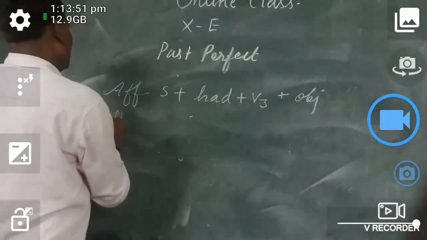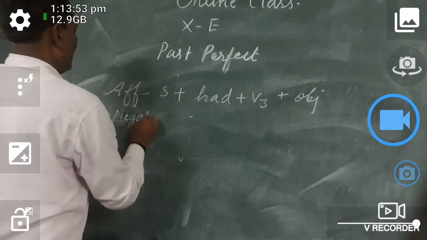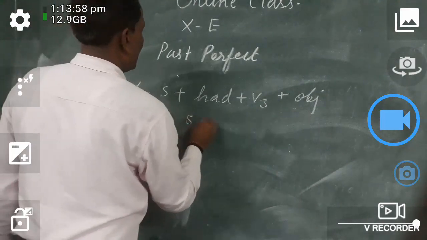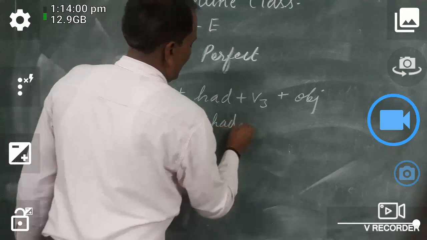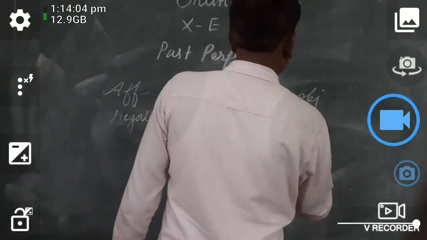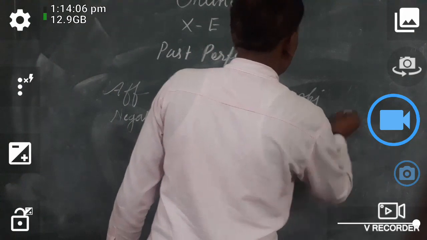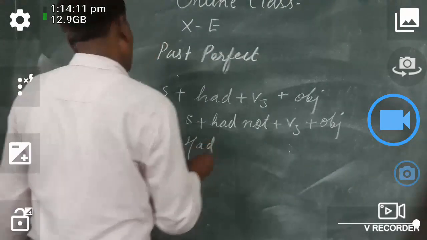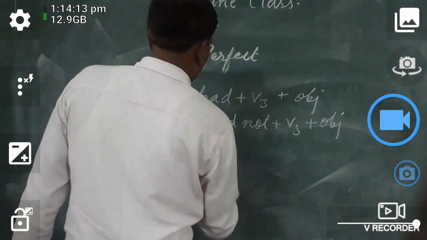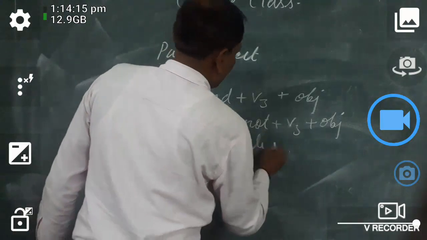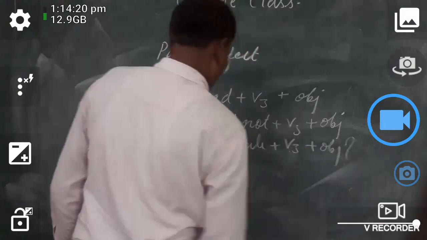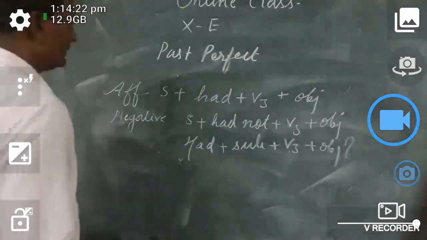For negative: subject, had not, V3, then object. For interrogative, you put had first for the question, then subject, V3, then object, and you put an interrogation mark. It is compulsory for you.